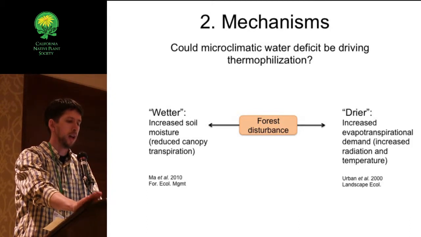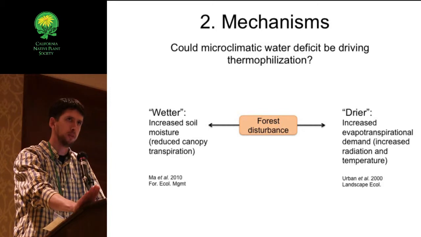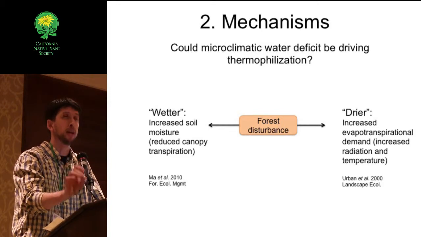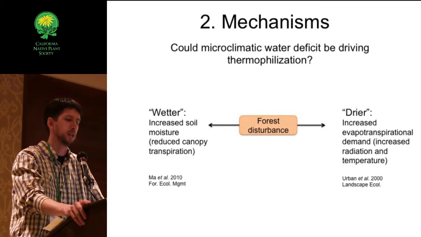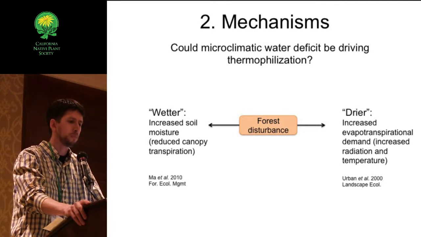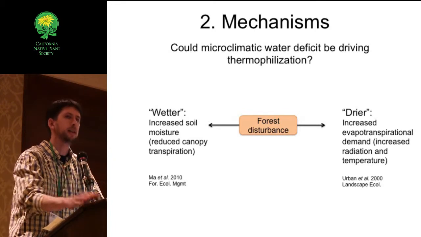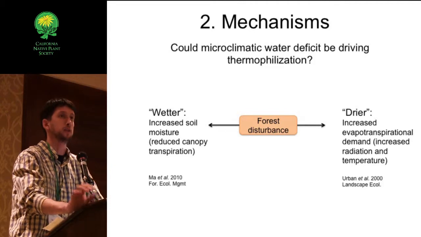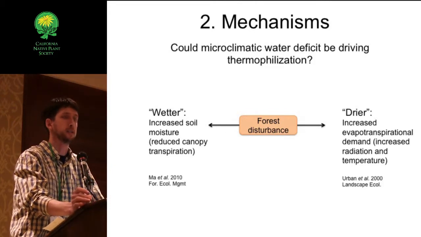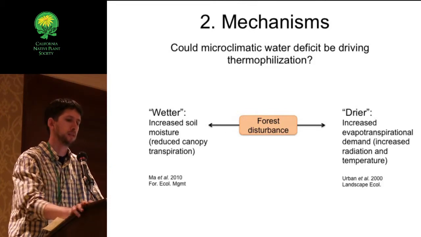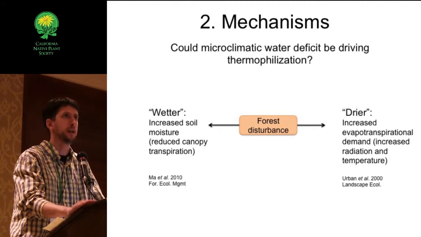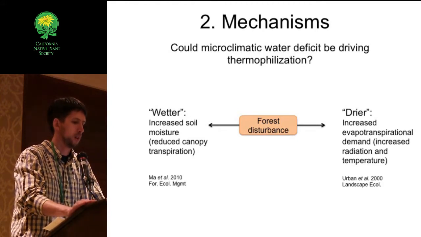We're particularly interested in the role of climatic water deficit at a microclimatic scale, as mediated by forest canopy. The idea is that some of these southern xeric species are really responding to the drier conditions, and that's a piece of information that Harrison and Grace showed at a regional scale.